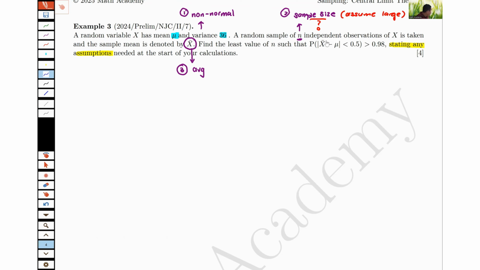Okay, so to start the problem, let's write down x bar's distribution by quoting central limit theorem. We will assume that n is more than or equal to 30, is large, so that I can quote by central limit theorem.